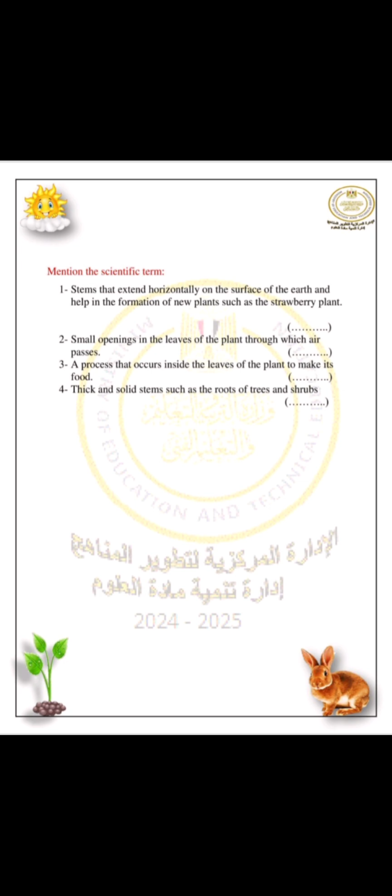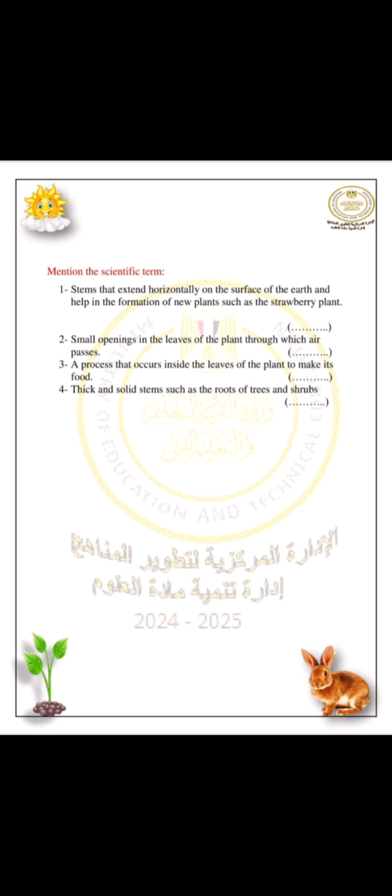Mention the scientific term. Stems that extend horizontally on the surface of the earth and help in the formation of new plant such as the strawberry plant. So here the stem extends horizontally on the surface of the earth. What type of stem runs on the surface of the earth? This will be runner stem.